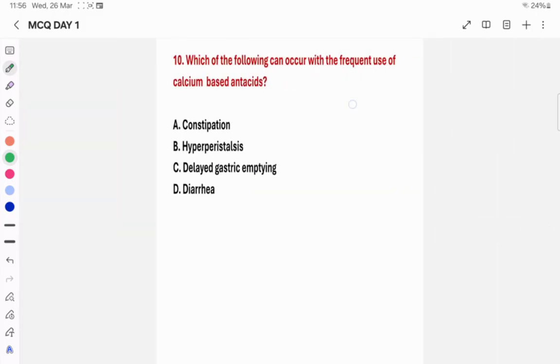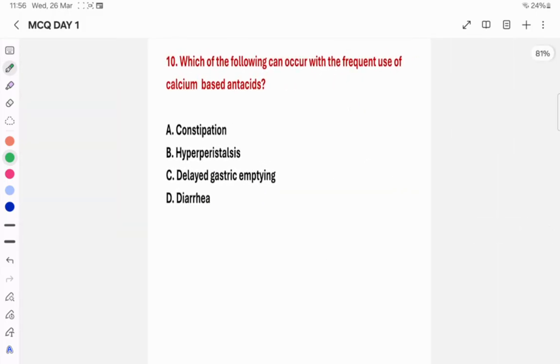Next, question number 10. Which of the following can occur with the frequent use of calcium based antacids? Here they mentioned calcium based antacids. What occurs when we use a large amount of calcium based antacids?